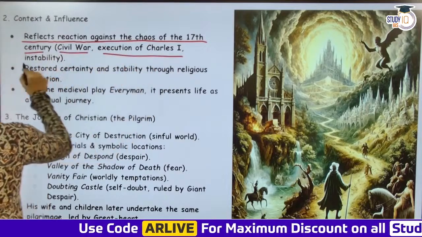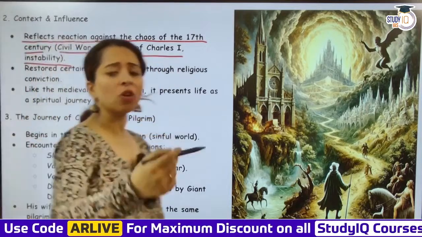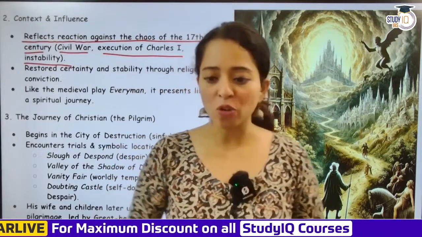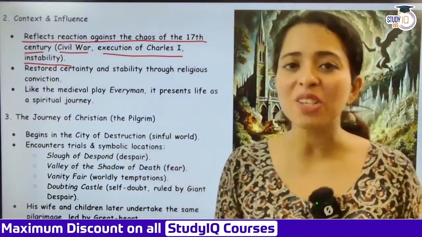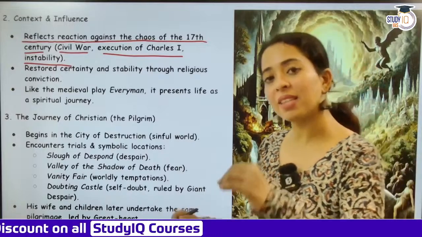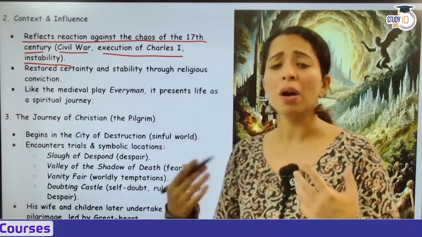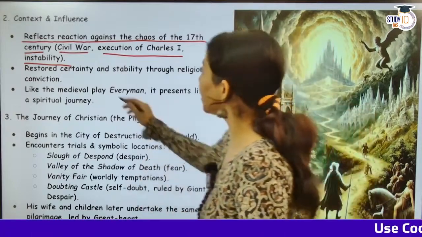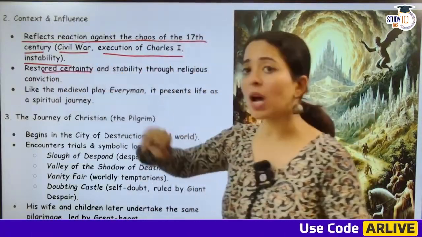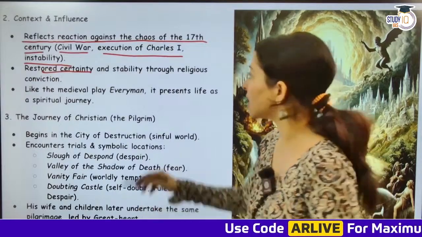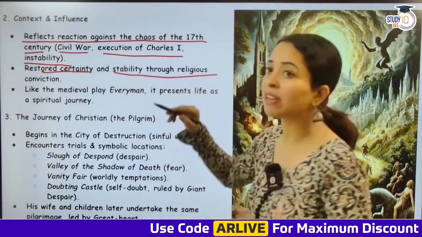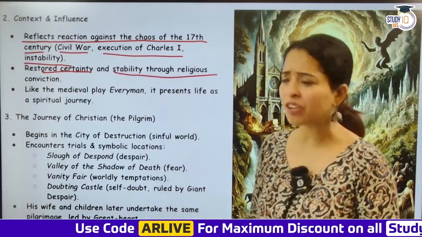So why did he write this? This work was written as a reaction against the chaos of the 17th century: civil war, the execution of Charles I, instability, the execution of Oliver Cromwell. It was so much that writers were like, we need to bring some order. And this is the reason this religious kind of writer came, John Bunyan, who started working on being more moralistic. And he restored certainty. His work, The Pilgrim's Progress, brought certainty and stability through religious conviction, because his works were completely religious.